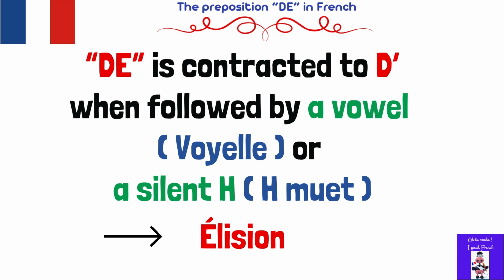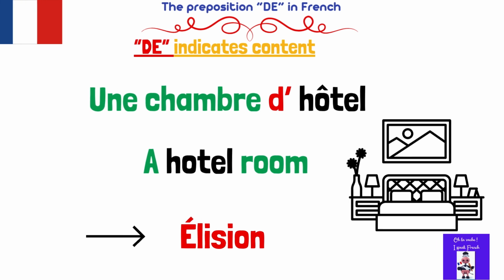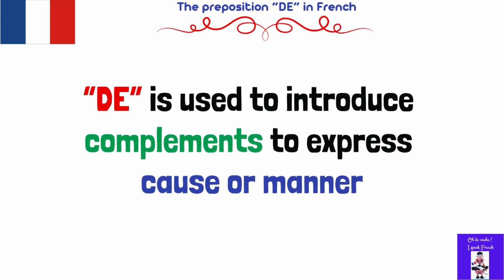In French, we call it H muet. This transformation is called elision. In English, elision, for example. So, if you want to say a hotel room in French, it would be une chambre d'hôtel. Chambre is room. Une is the indefinite article for feminine singular nouns. Great job, guys. So, let's see the other use of de.